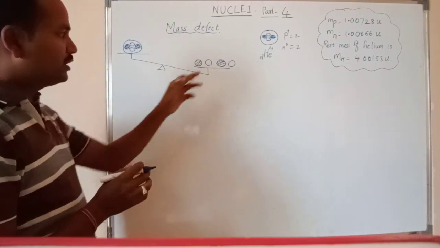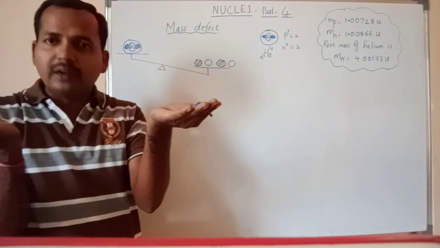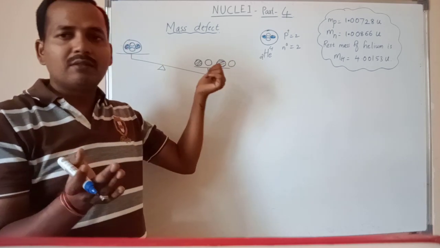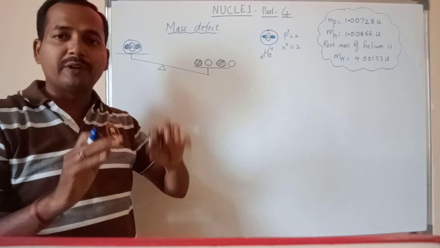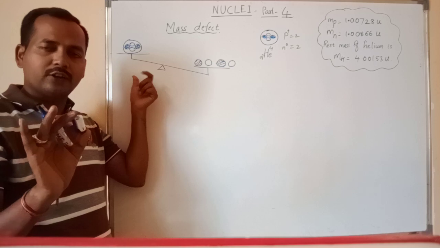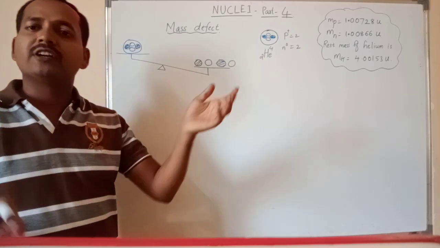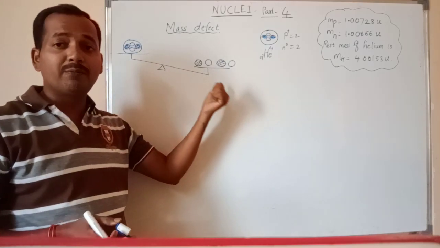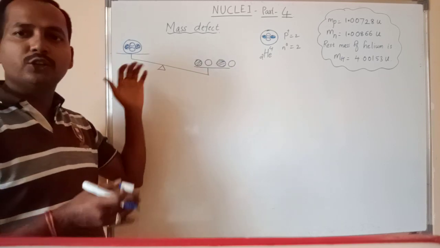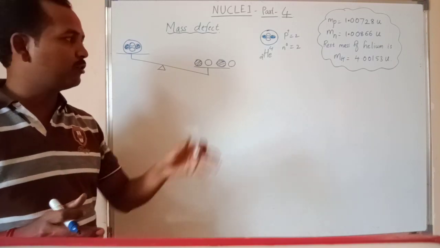Because this consists of 4 nucleons and here also 4 nucleons are there, it should be matched. But it is not going to be matched or balanced. Why? Here the mass of the independent particles, the nucleons, will be greater than the combined nucleus of the helium atom. And what is that defect? How much defect is there? We are going to find this out.